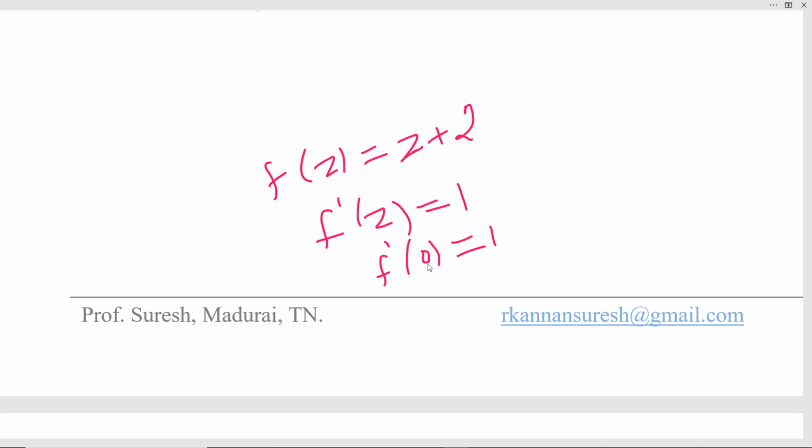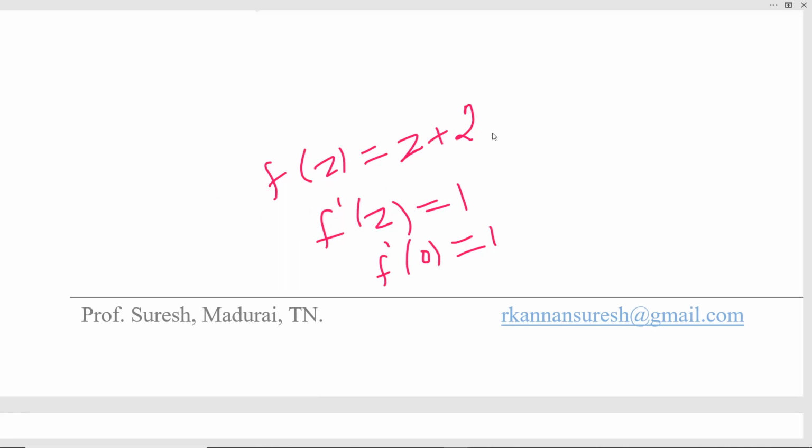So what is the meaning of analytic? The function is not only differentiable at 0, but also differentiable in every neighborhood of 0. So the function is called an analytic function. This is the concept of differentiable at a point.